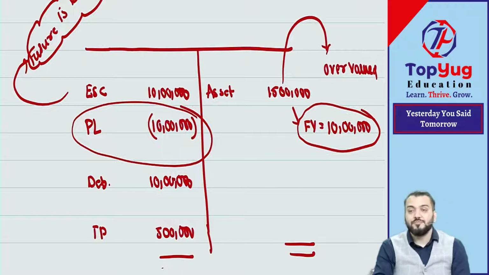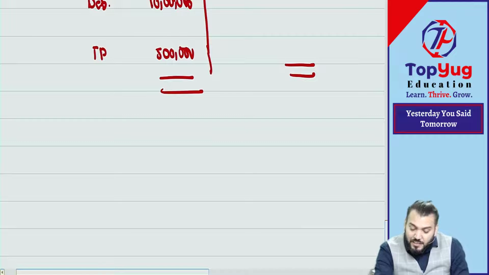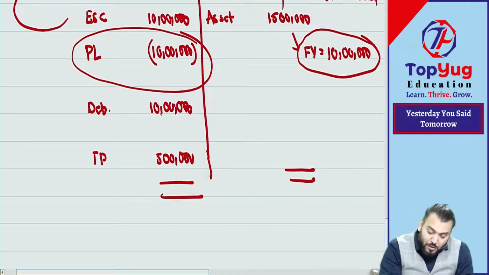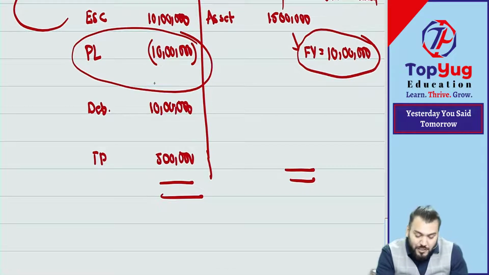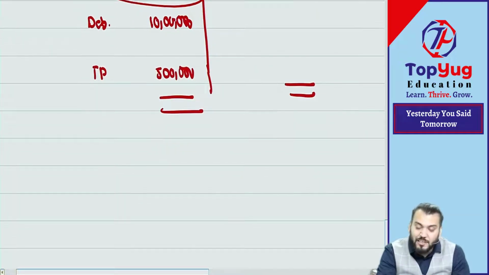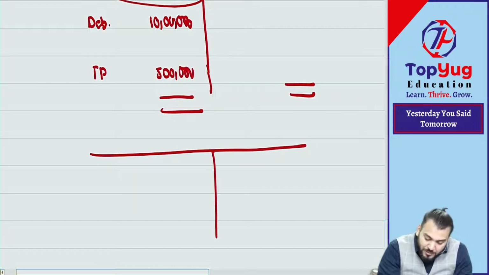But in this case, if you want to go for reconstruction, then the objective of reconstruction is to write off losses. So there are two types of losses. One is accumulated losses, and one is this loss, overvaluation of assets. Correct. So how to write off these losses, that we need to understand. So if you want to write off, we will check, everyone. So can I say this asset will become how much?